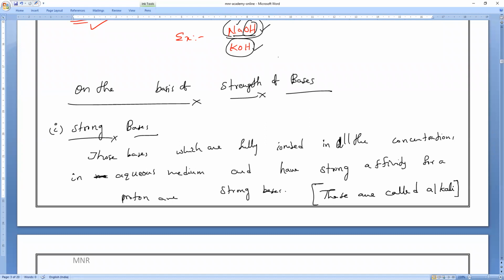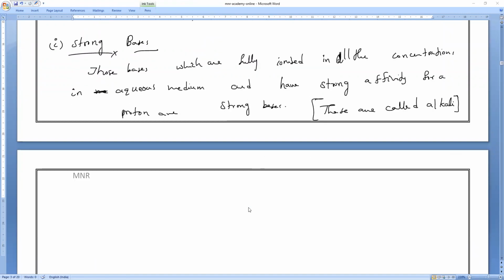Understand? So they must be dissolved in all concentrations in the aqueous medium and they have to form OH minus ions, completely soluble. For example, the first one, sodium hydroxide. Sodium hydroxide is a strong base, powerful like hydrochloric acid. What is the formula of sodium hydroxide, everybody?